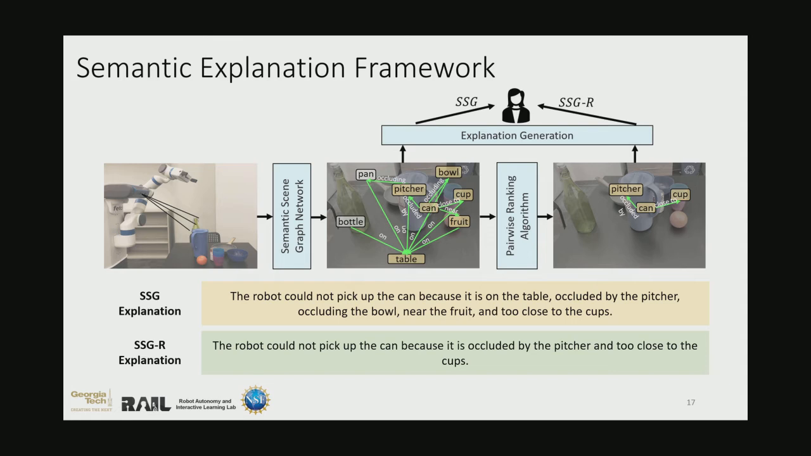So our framework can produce two types of explanations: the unranked semantic explanations known as SSG, highlighted here in yellow, as well as the ranked semantic explanations known as SSG-R, which are highlighted here in green.